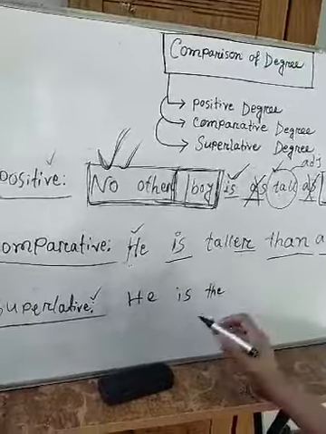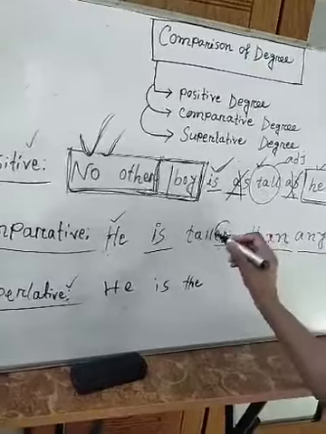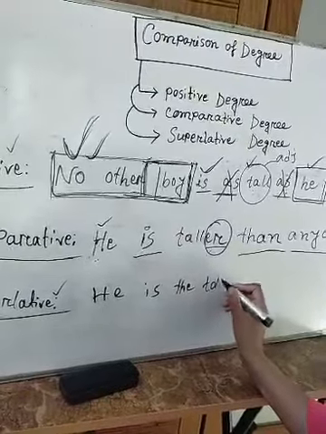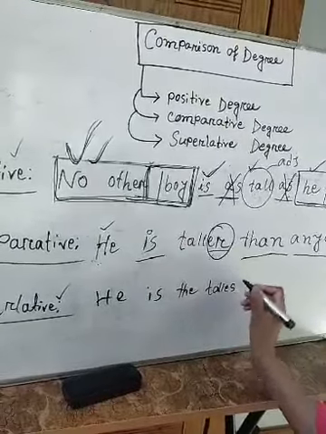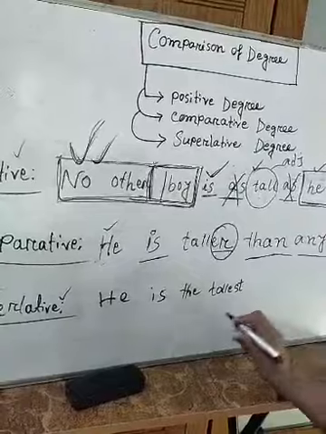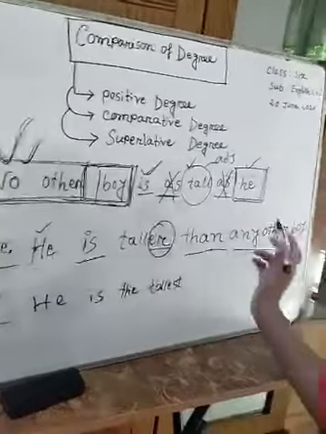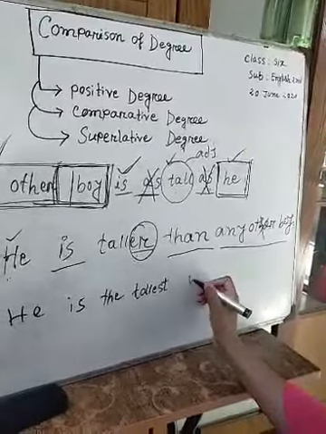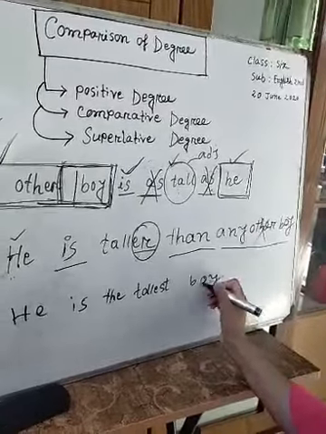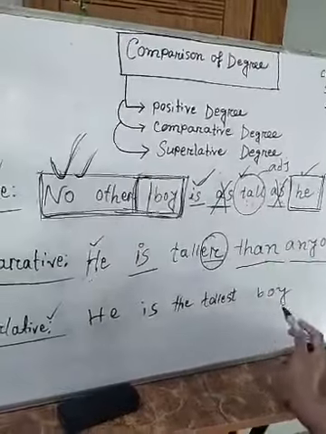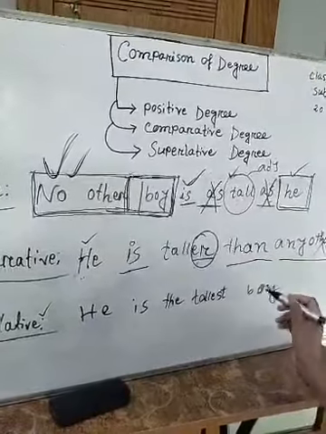We can't use "er," we have to use "est." "Tallest," he is the tallest. We don't use "any other" here, only "the boy." We can't leave out the subject. "Boy" should be used here.